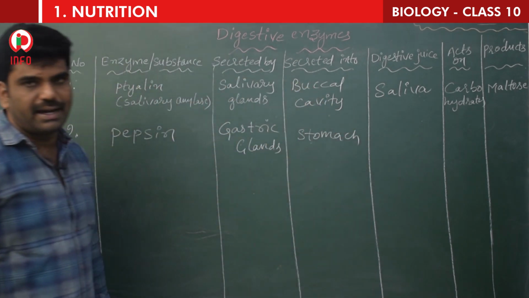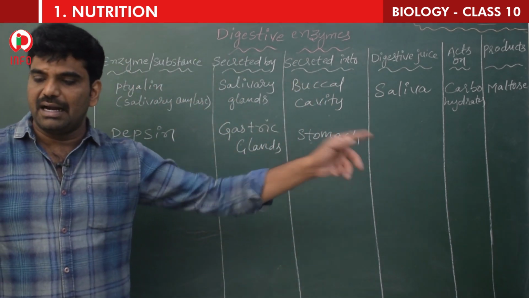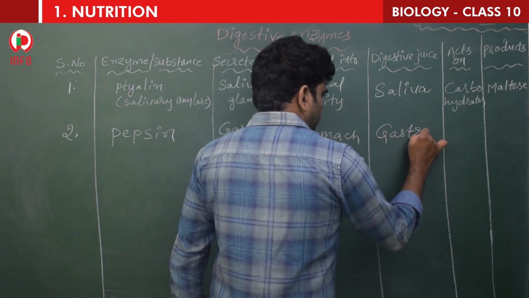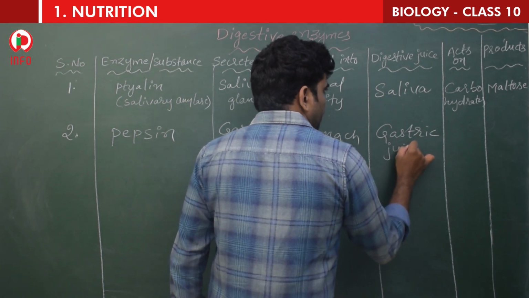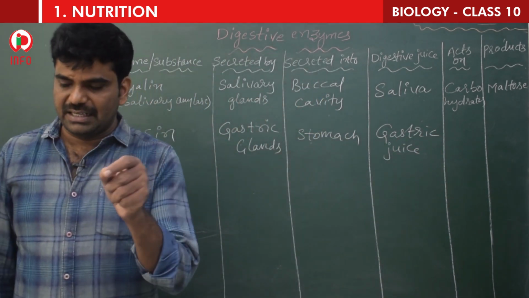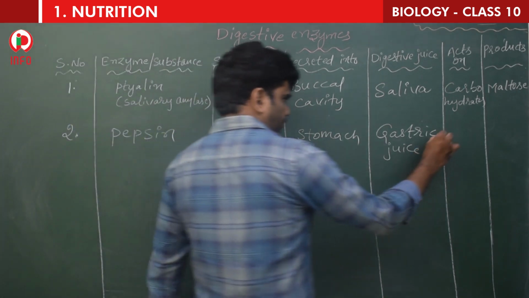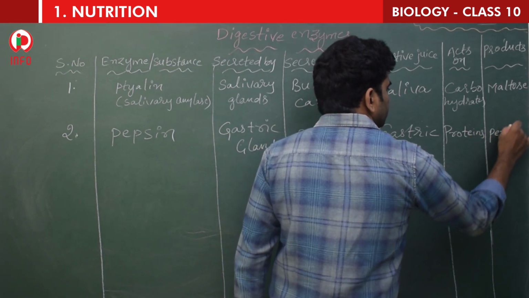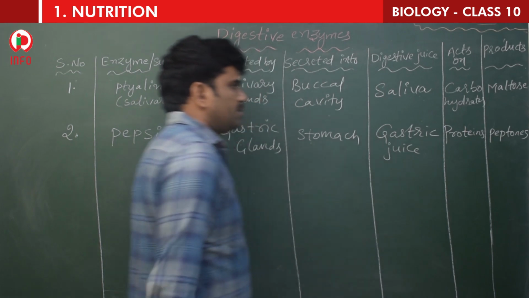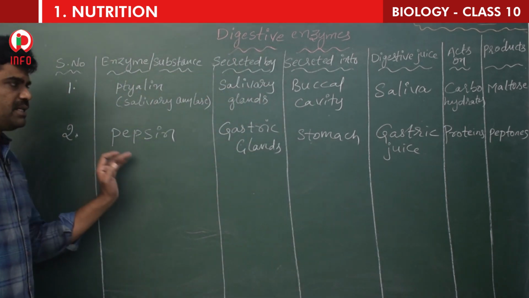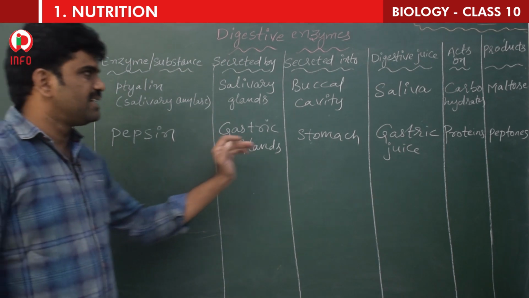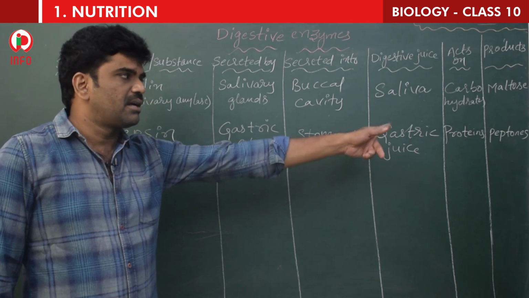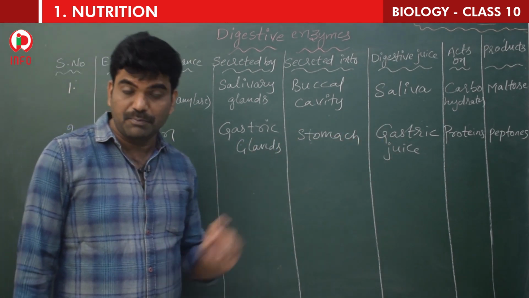Here, first one is buccal cavity, second one is stomach, and what is the juice? Gastric juice. And this acts on proteins, and the product is peptones. So see the second one. Pepsin is the enzyme secreted by gastric glands, secreted into stomach. The juice is gastric juice, and this acts on proteins, converts to peptones. That is the product, peptones.